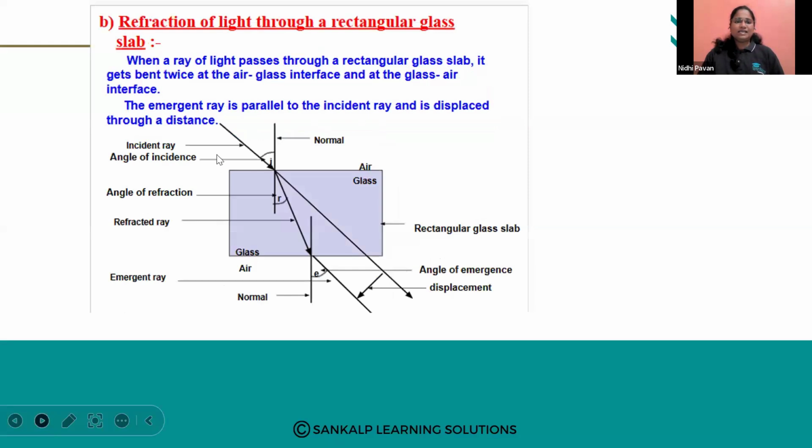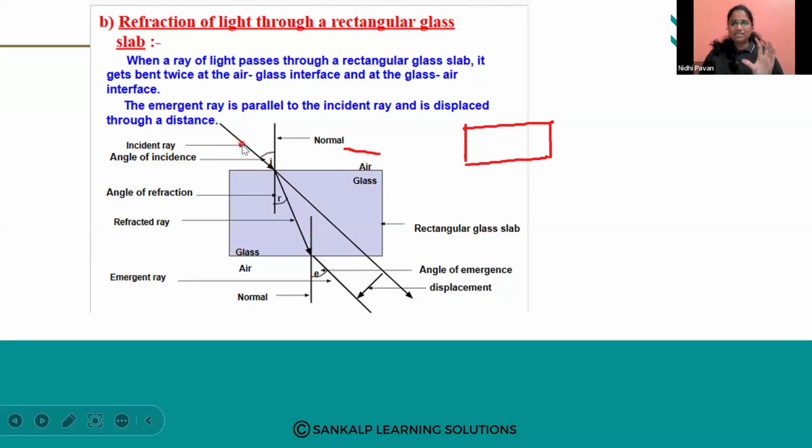Now, let us consider how refraction occurs through a rectangular glass slab. This is a rectangular glass slab, rectangular in shape and made of glass. Observe the diagram carefully. When a ray of light passes through a rectangular glass slab, it gets bent twice, at the air-glass interface and the glass-air interface.